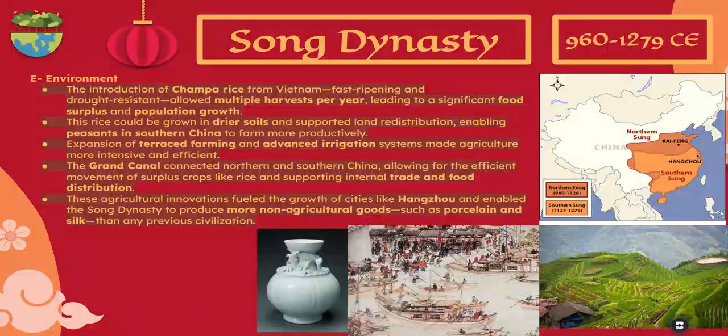It also combined with irrigation systems, terrace farming, and the Grand Canal, so agricultural productivity really increased significantly. These developments supported population growth, urbanization, which is people moving to more urban areas in the country, and economic expansion. This is a perfect example of how people adapted to and modified their environments.